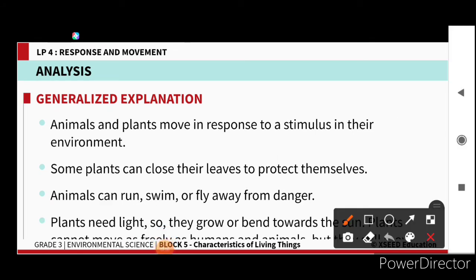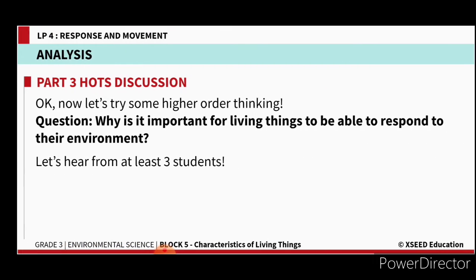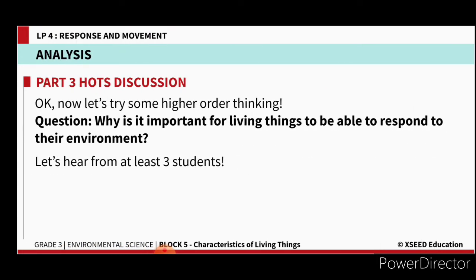Animals and plants move in response to stimulus in their environment. Plants close their leaves to protect themselves, and animals can run, swim, or fly away when any danger occurs. Plants need sunlight for preparing food, so wherever light is available, they will grow towards that. That's one of the responses they show to the stimulus.